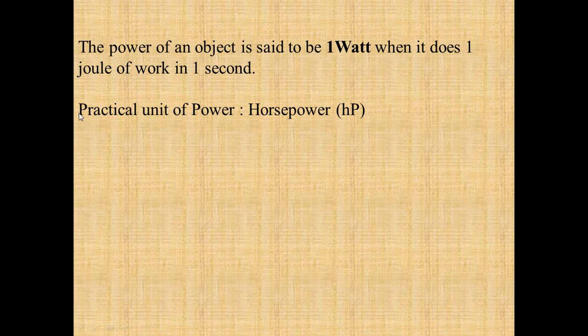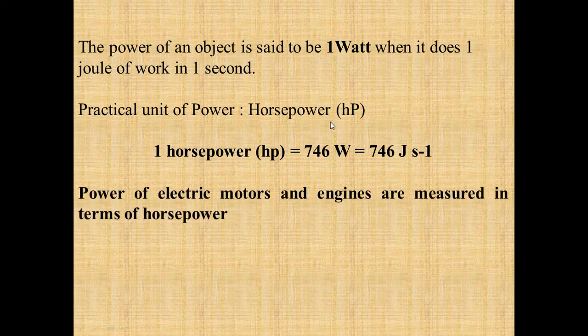Since watt is a very small unit, there is one more practical unit that is used very often, and you must have seen it, known as horsepower, and 1 horsepower is equal to 746 watts. So the power of electric motors and engines is usually measured in terms of horsepower.